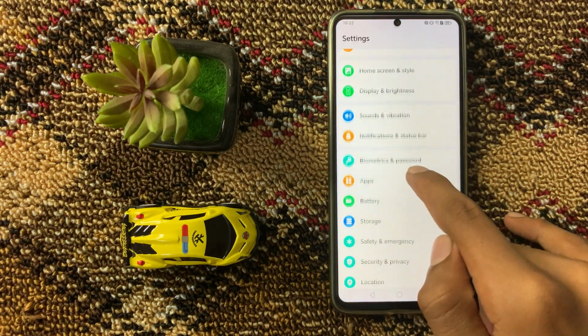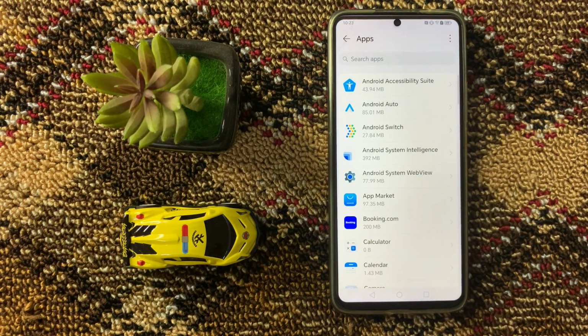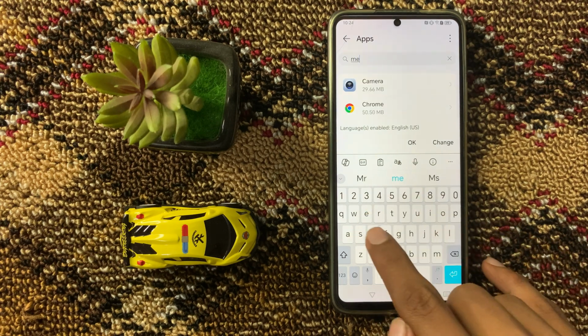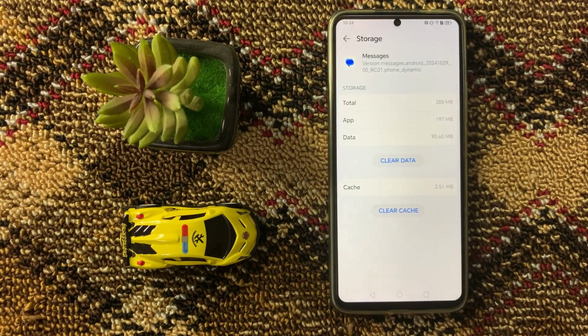and click on apps, and then again click on apps and search here for messages. Now click on storage. Now here you can clear the cache memory and data.